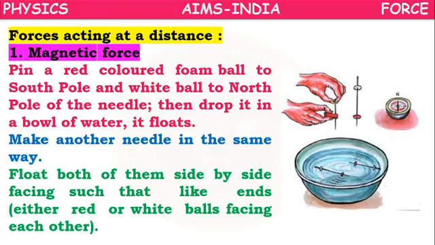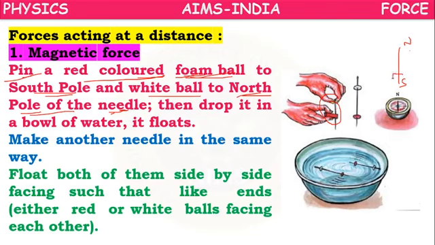So first, by the single touch method, we have turned a sewing needle into a magnet. Now we can identify its south pole and north pole by this small experiment. What you have to do is pin a red colored foam ball to the south pole and a white ball to the north pole of the needle. If you take the needle near the compass, and the compass shows north pole, we know opposite poles attract. So here north is coming, which means there will be south, so the opposite end will be north. Like that we can identify the north and south poles of the magnetic needle.